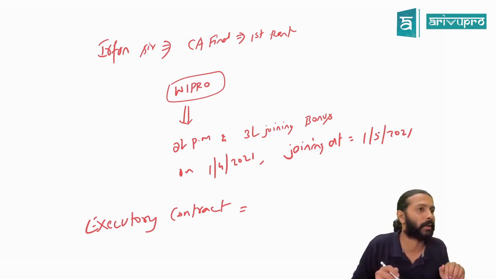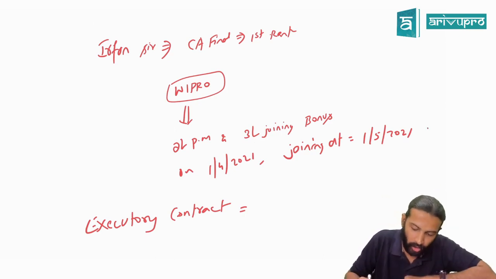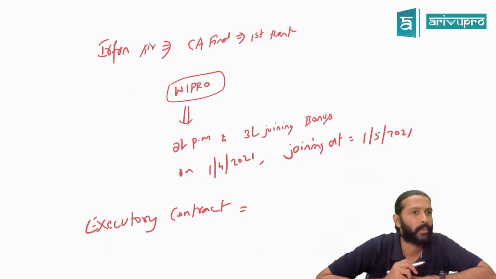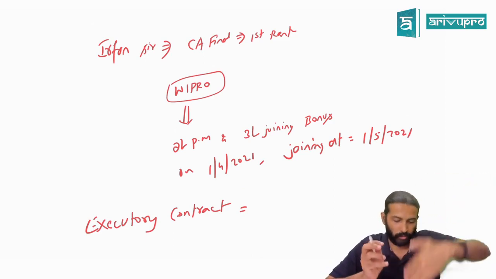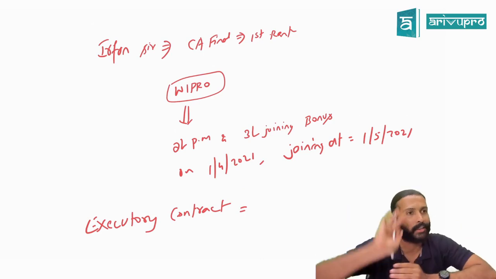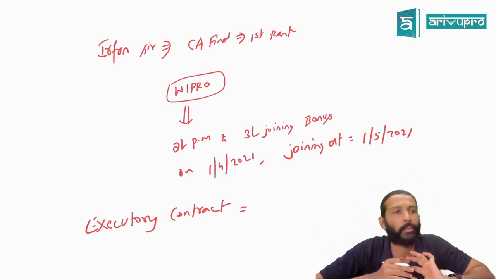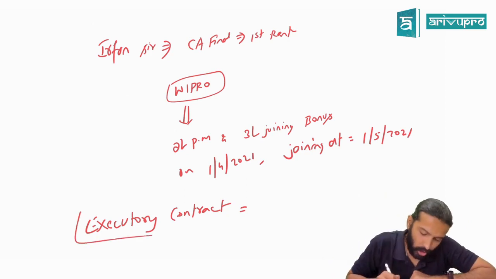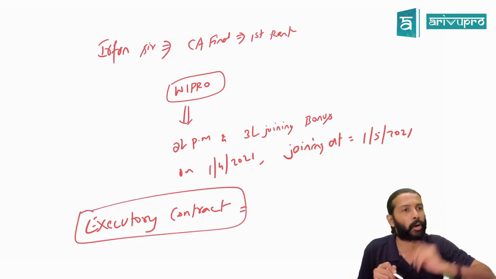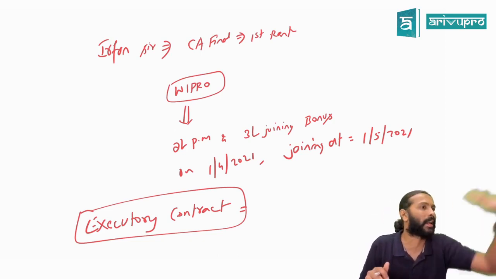To join the company. We are at 1st April 2021 now. Has Irfan already joined or will he report from 1st May onwards? That means there is still 1 month for Irfan to join, and still 1 month for Wipro to give that joining bonus. Have both the parties performed their obligation or are they yet to perform? Such a contract we call an executory contract.